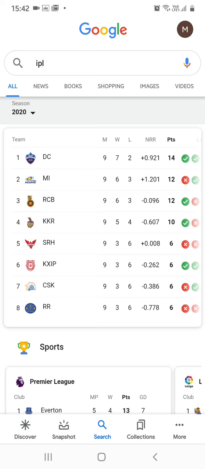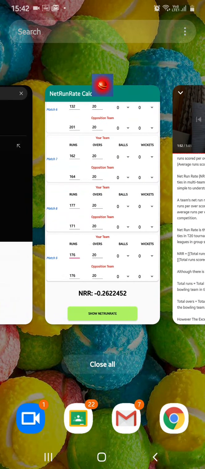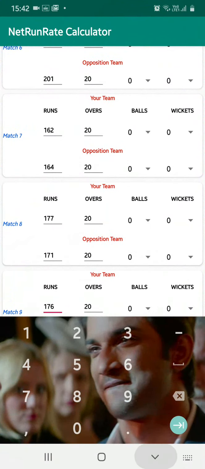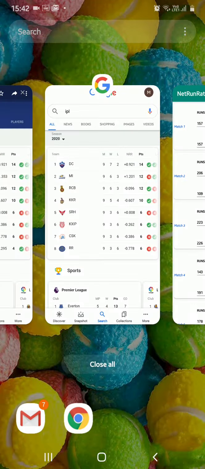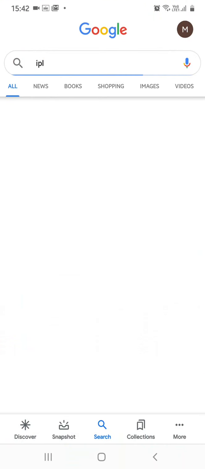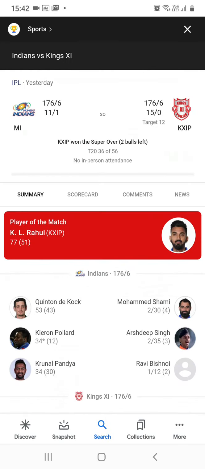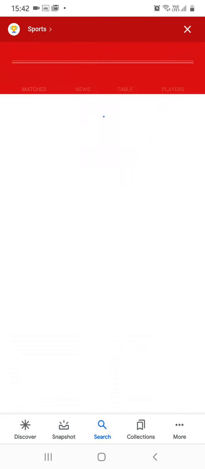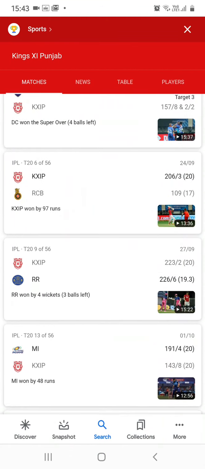So then what I did, I have a net run rate calculator in my app. It is in my phone. The app is installed. So here you can see all the matches played by this team, Kings 11 Punjab. I was calculating first. Let me show you. Let's search again. I will show you all the matches of Kings 11 Punjab. Let's click on Kings 11 Punjab. Now here all the matches played by Kings 11 Punjab till now. You can note down the scores and the overs.